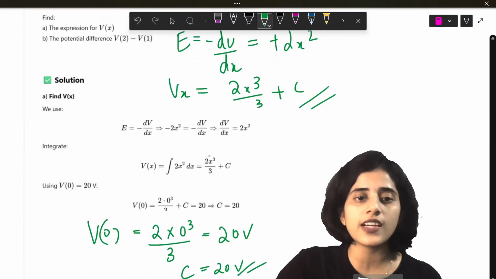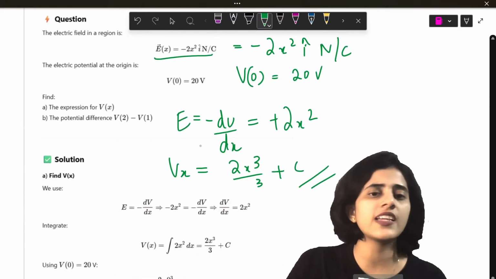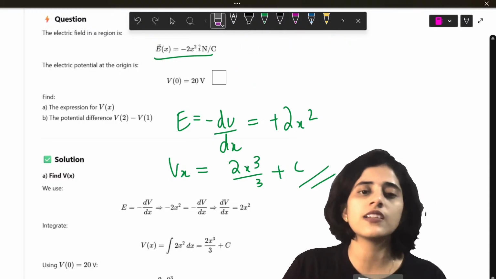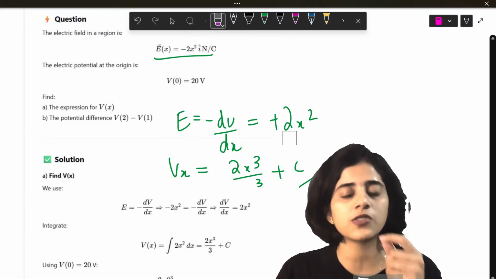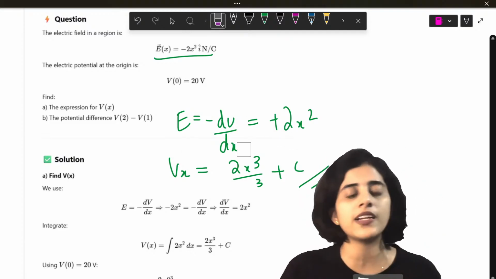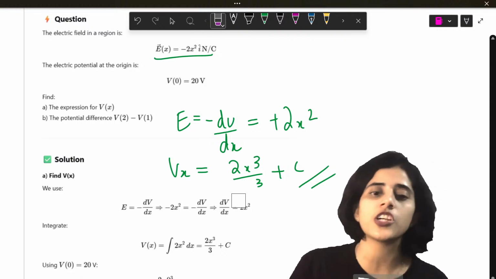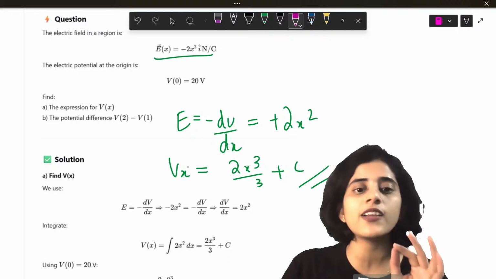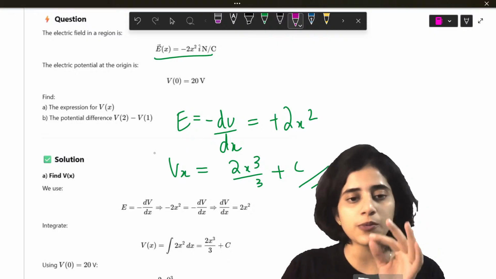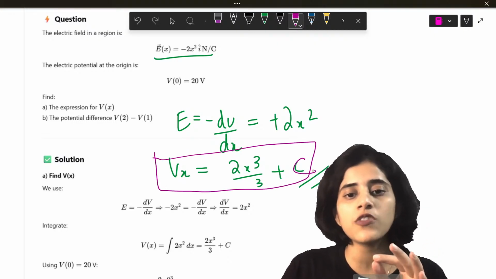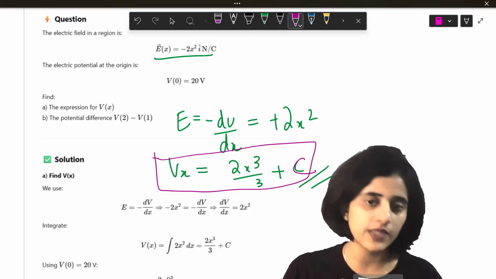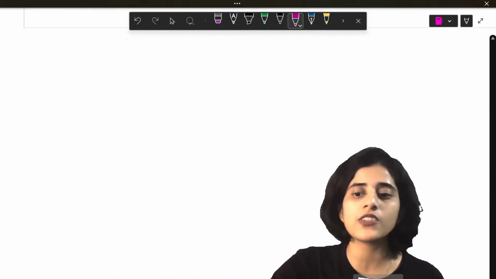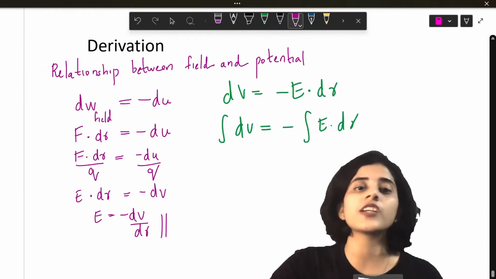How did you find out Vx? Did you all understand that? Very easy. You just had to do, E is given. E is how much? Plus 2x square. So this is the same as dV by dx. dV by dx, you differentiate. It becomes 2x cube by 3 plus c. Now we know one value of x, which is 0. So you substitute the value and you get the value of c. Okay, that's all. Alright, so these are some problems based on potential gradient.